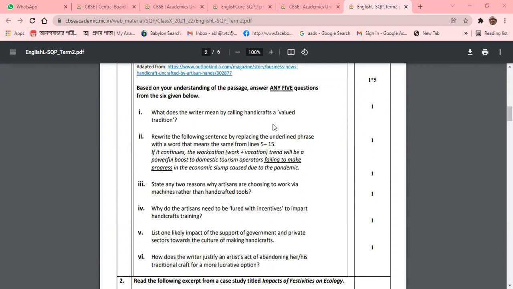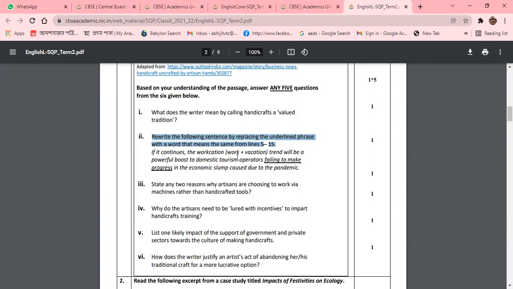Now, the second part, very important. Rewrite the following sentence by replacing the underlined phrase with a word or phrase that means the same, from lines 5 to 15. If it continues, the work plus vacation trend will be a powerful boost to domestic tourism operators. What will be the replacement of the underlined phrase?